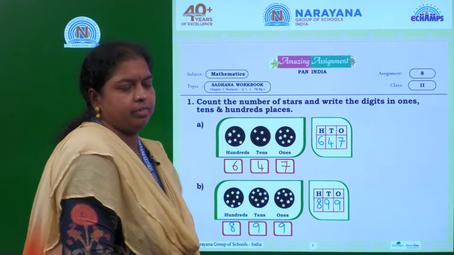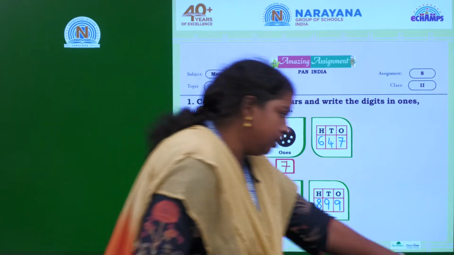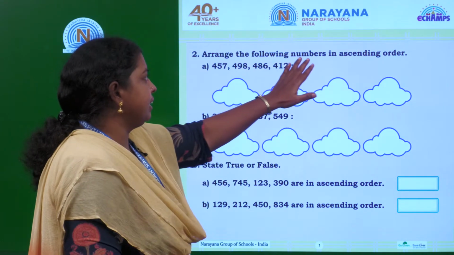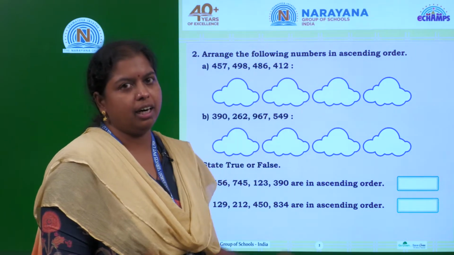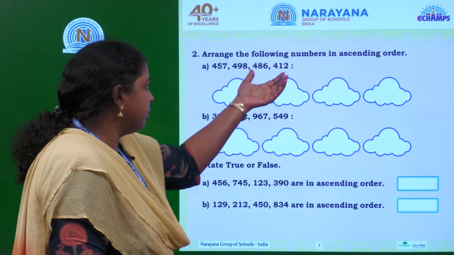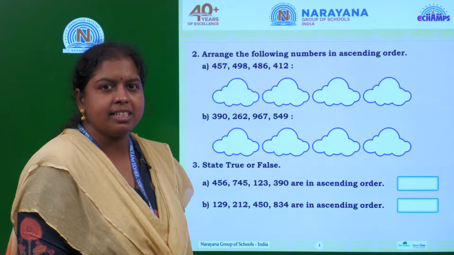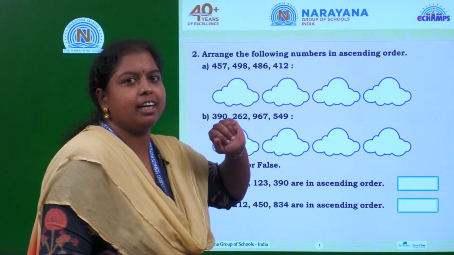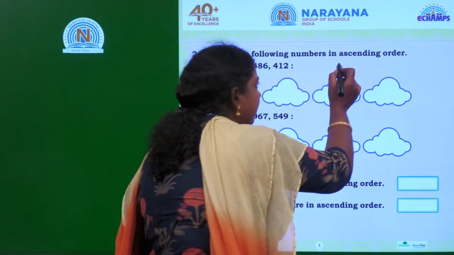899. Okay. Let us solve the next problem. Arrange the following numbers in ascending order. There are certain numbers given. You need to arrange them in which order? Ascending order. What do you mean by ascending order, children?